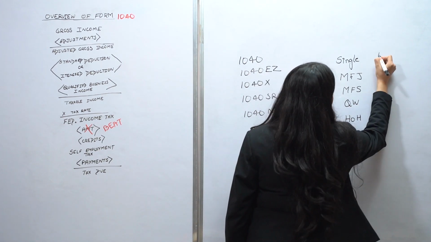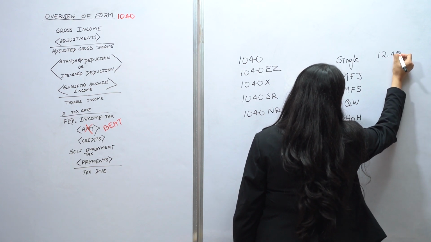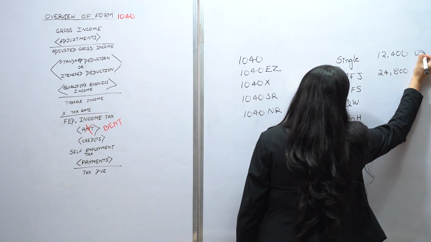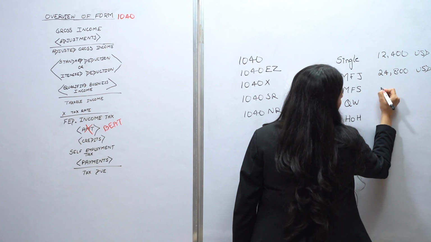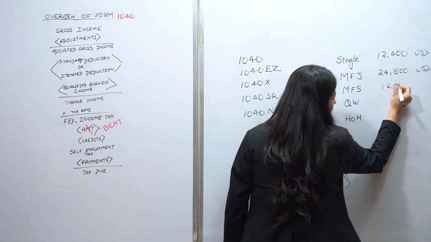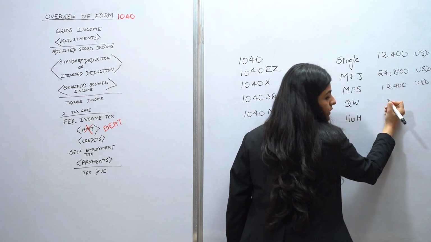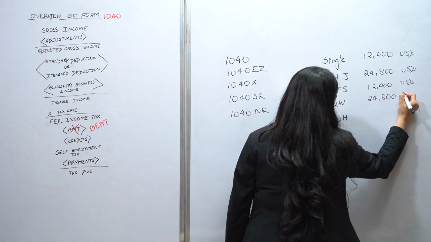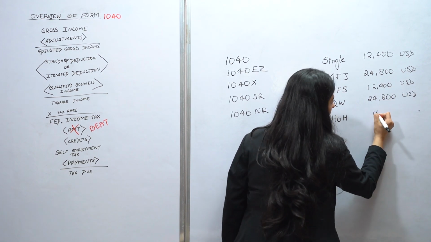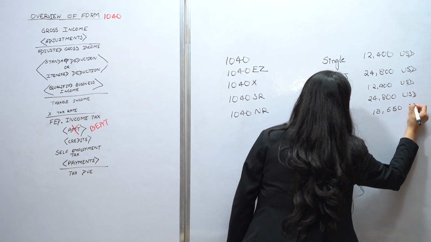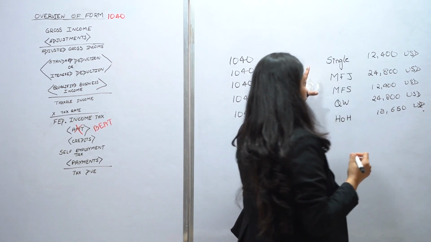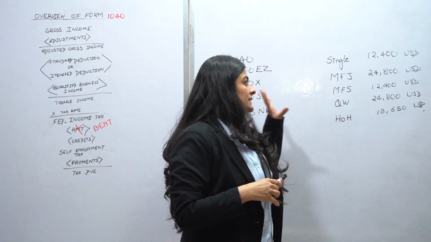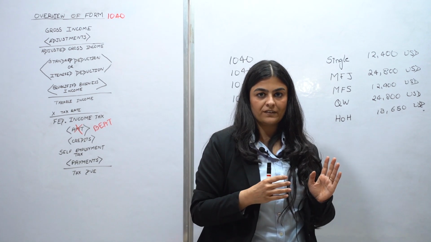So, for example, a single person has a standard deduction of 12,400. A married filing jointly will have it of 24,800 USD. Married filing separately again will have 12,400 USD. A qualified widower will have a deduction of 24,800 USD. And a head of household will have it of 18,650, which is slightly higher than that of a single person, but less than what a married filing jointly or a qualified widower will get. Now these are the statuses you will be filing a return under.